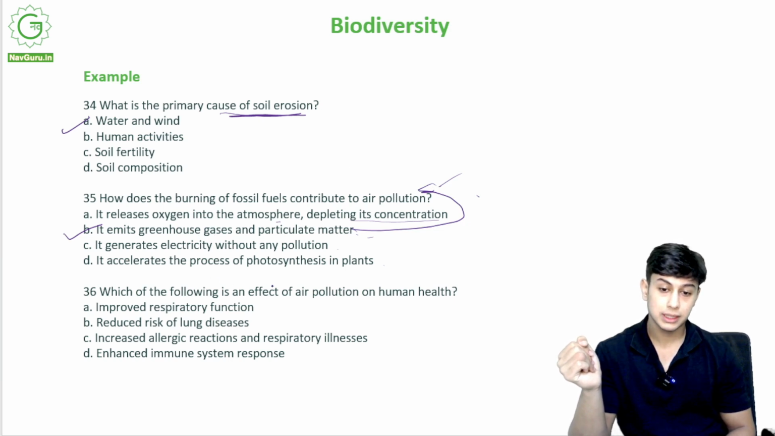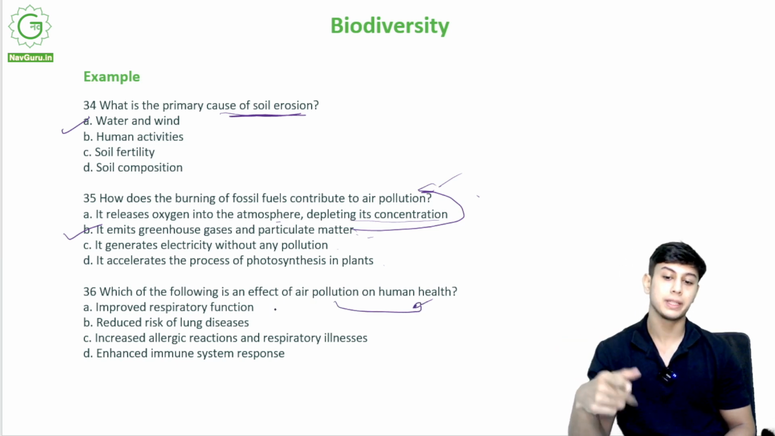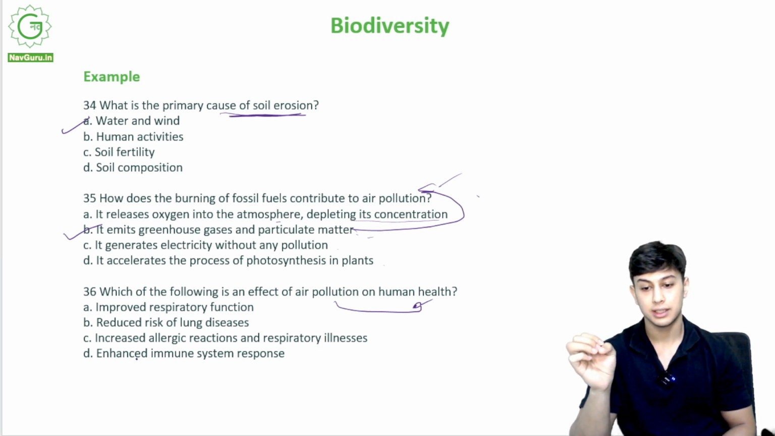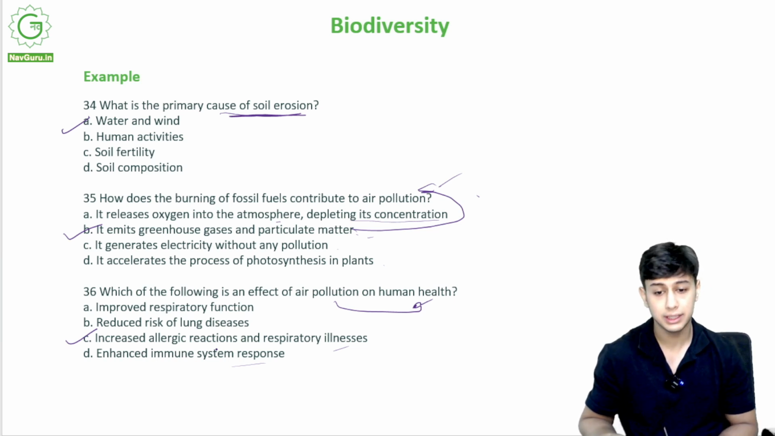Which of the following is an effect of air pollution on human health? Improved respiratory function, reduced risk of lung diseases, increased allergic reactions and respiratory illnesses, enhanced immune system. It is C. Increased allergic reactions and respiratory illnesses.